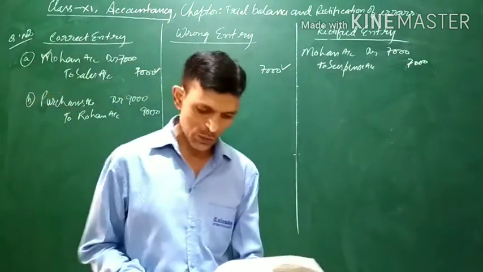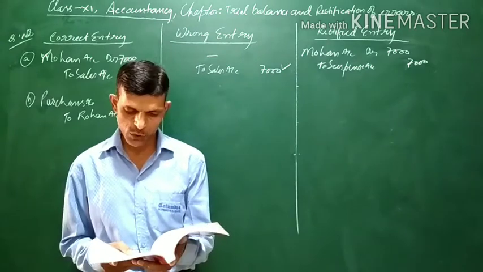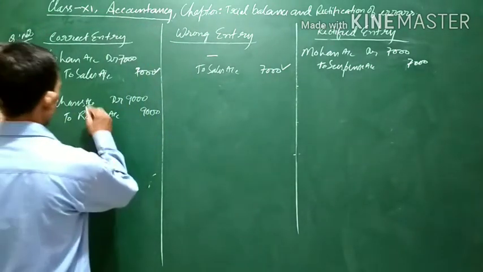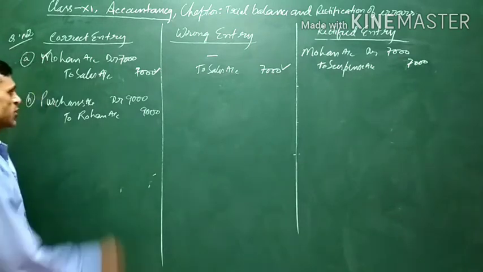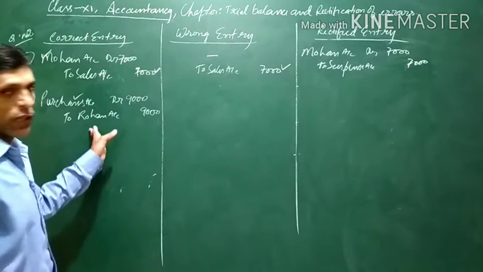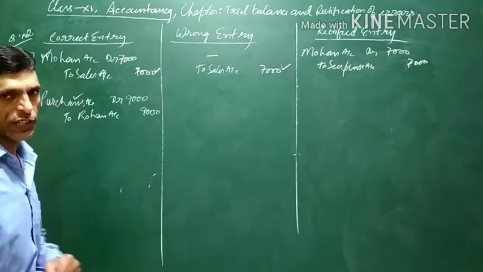Now question number 8, the credit purchase from Rohan was not posted again. Same situation. When goods are purchased, purchases account is to be debited, and the party from whom the goods are purchased will be credited.